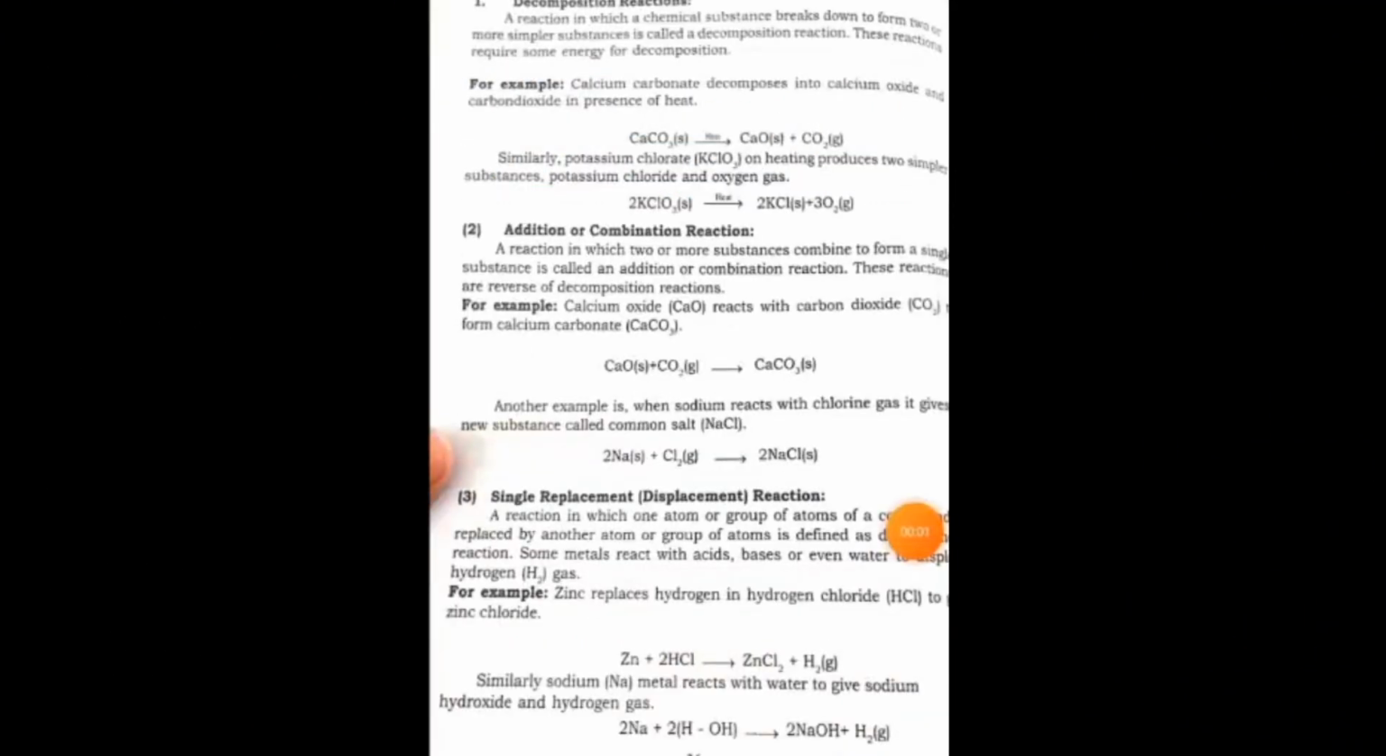Our topic is chemical reaction. I am going to explain the chemical reaction. Those chemical changes which alter the composition and nature of a substance are said to be chemical reactions. There are 5 types of chemical reaction.